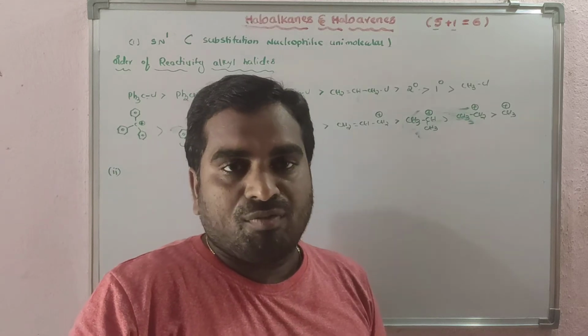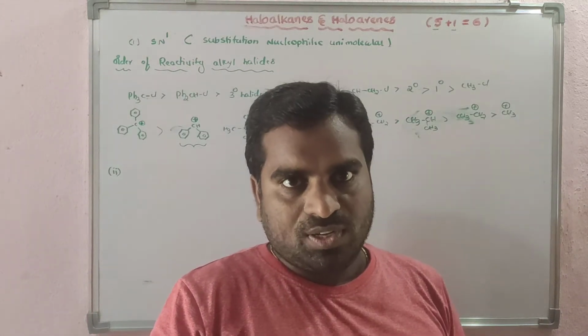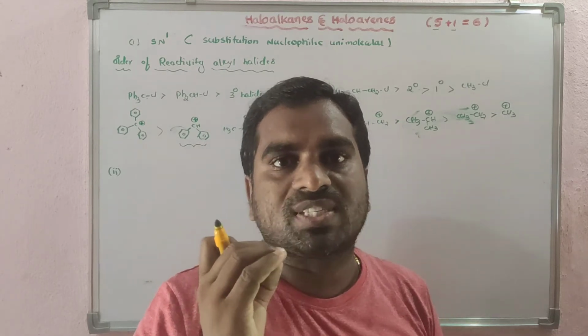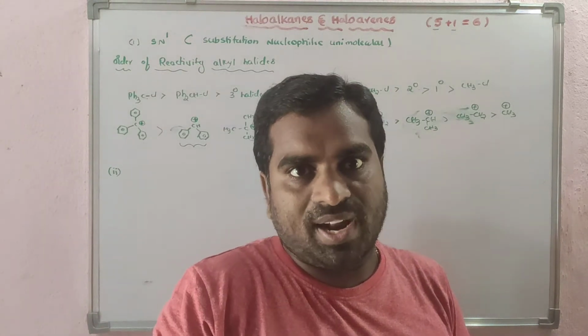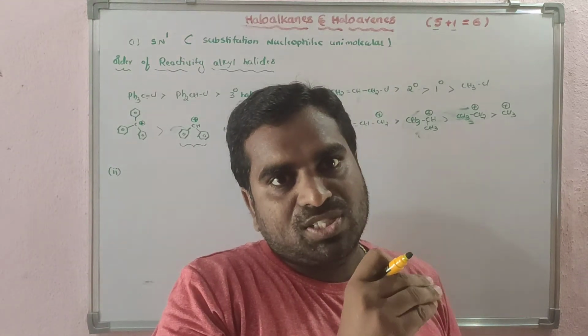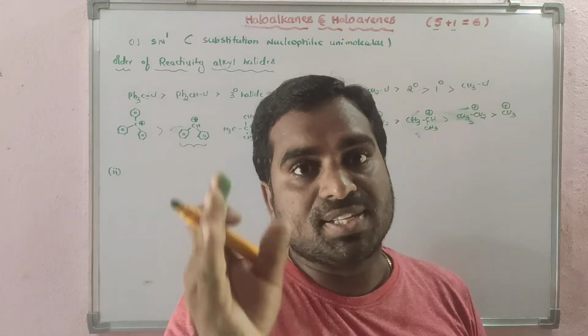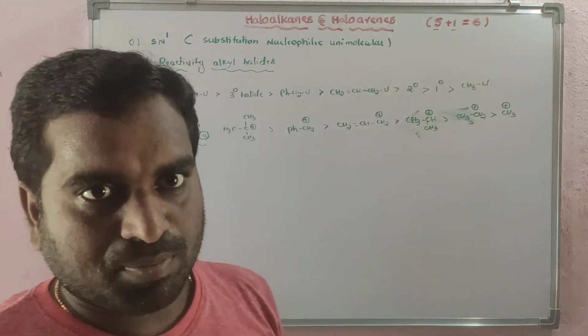But in the presence of silver salts like silver nitrate or silver oxide, the reaction is always SN1 and it is very fast. Even primary alkyl halides follow the SN1 mechanism.